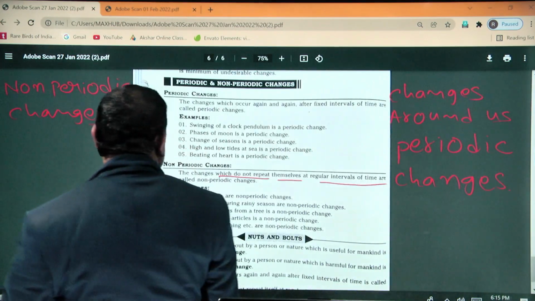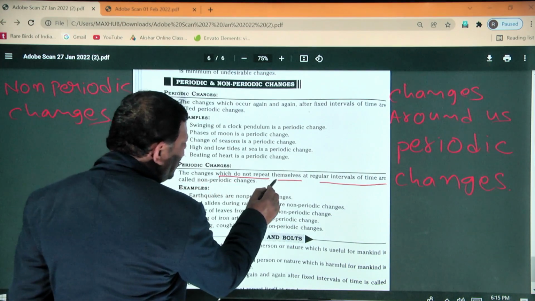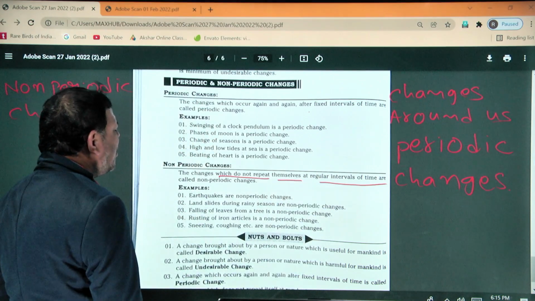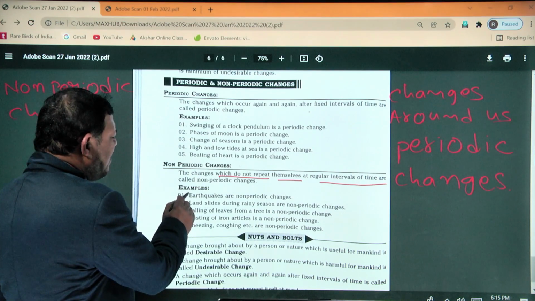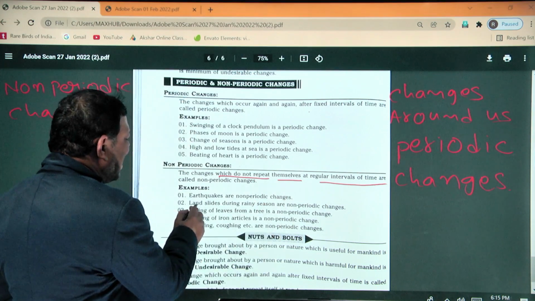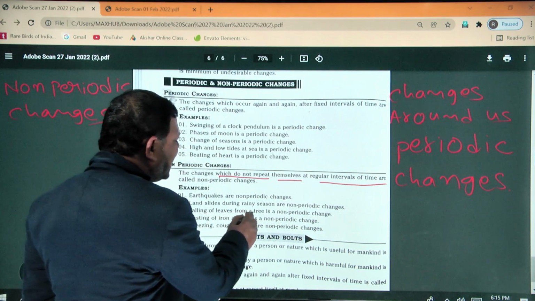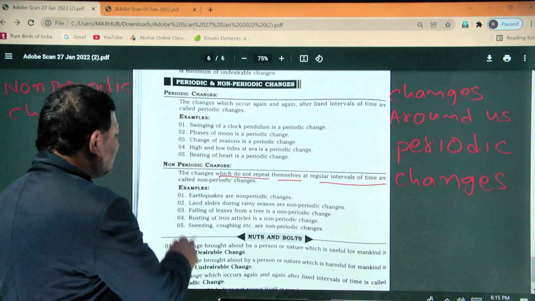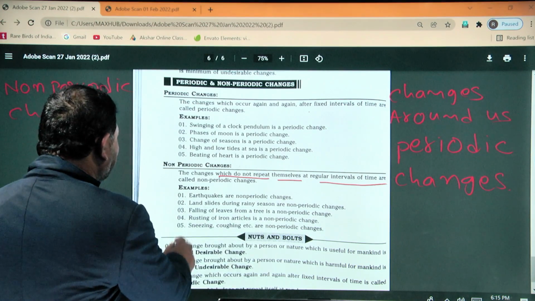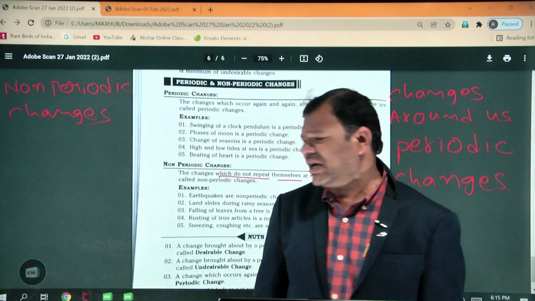Again, non-periodic changes are the changes which do not repeat themselves at regular intervals of time. Examples: earthquakes, landslides during the rainy season, falling of leaves from a tree, rusting of iron article, sneezing, coughing.